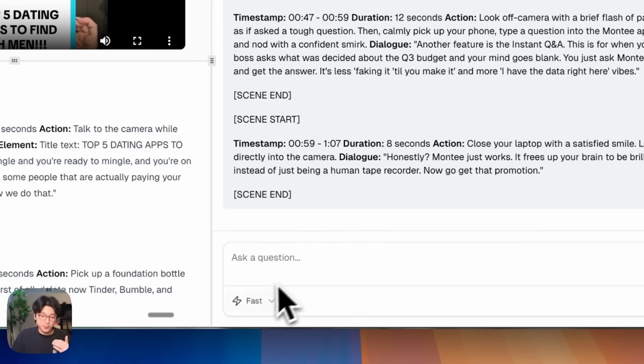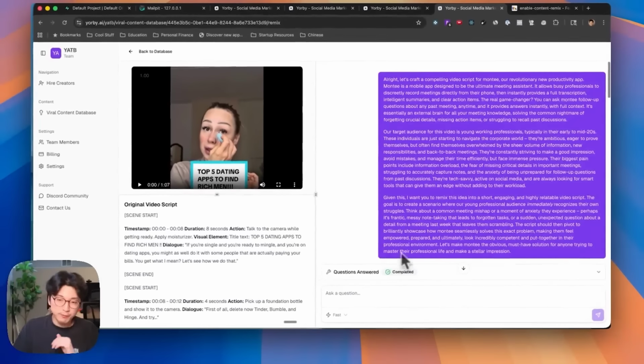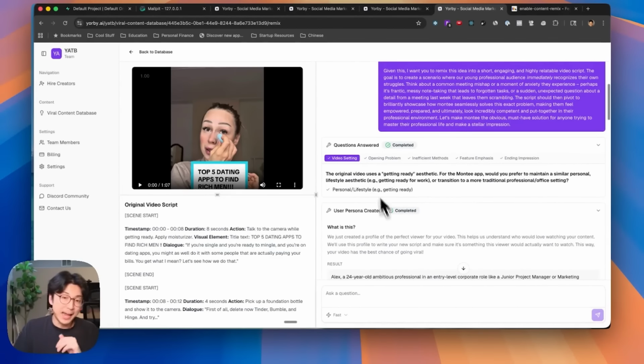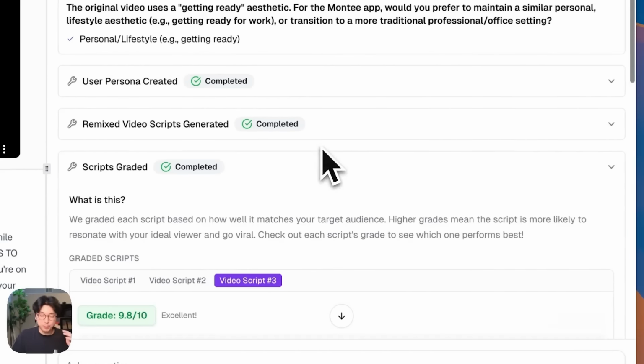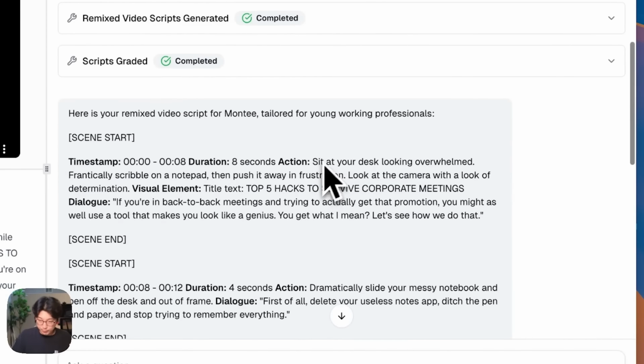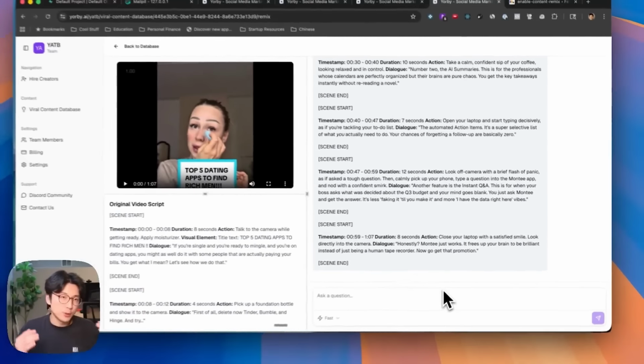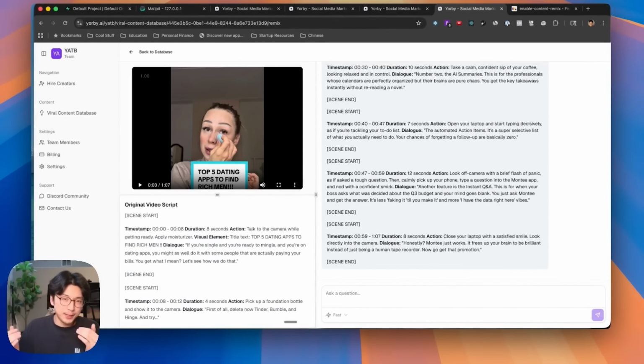Now the difference is when you go into the fast mode, the only tool the fast mode has available to it is the ask clarifying questions tool, and that's it. It doesn't do any of this user persona creation, creating 3 different scripts, grading every individual script, nothing like that, because those are the parts that take the longest. So we wanted to make the response faster, where the script comes back a lot faster for the user and they can just more quickly iterate from there.